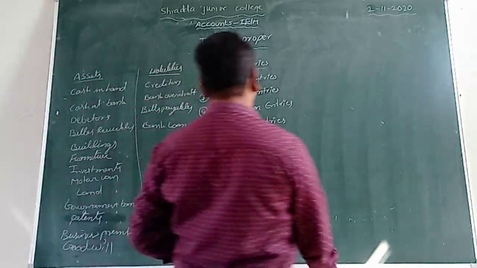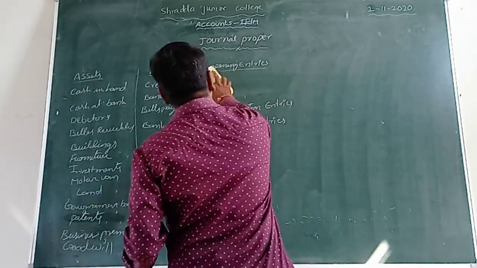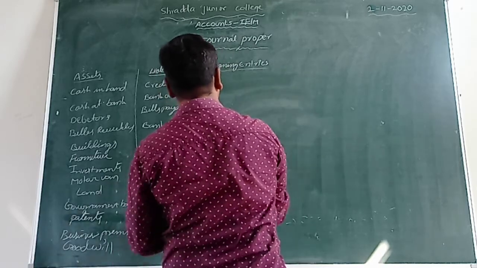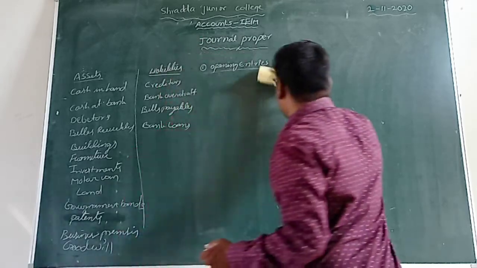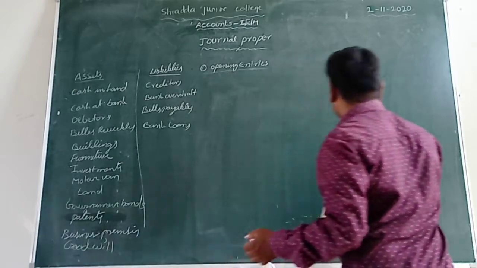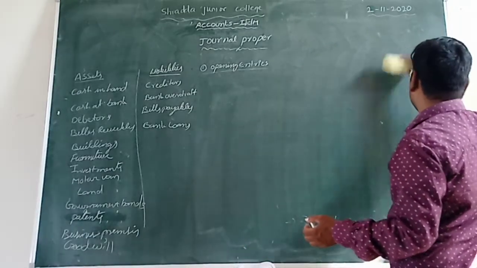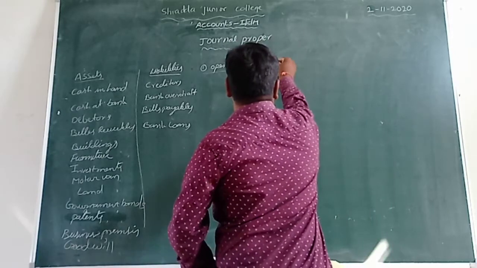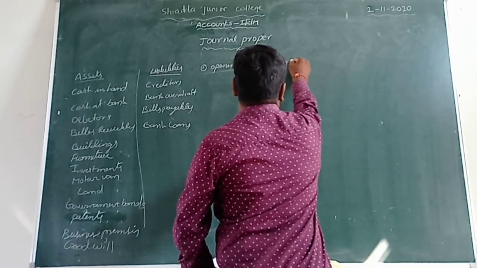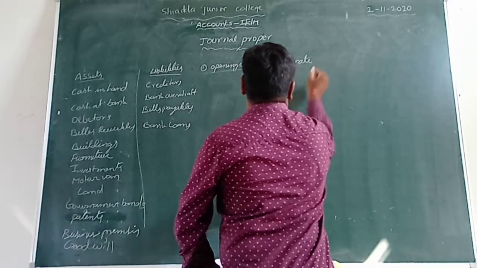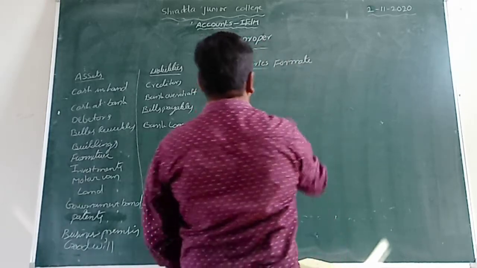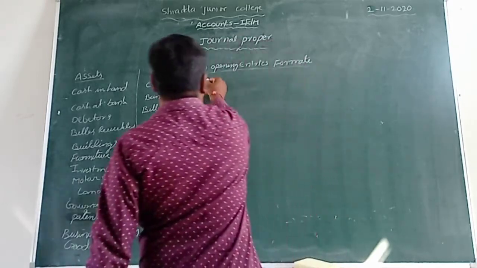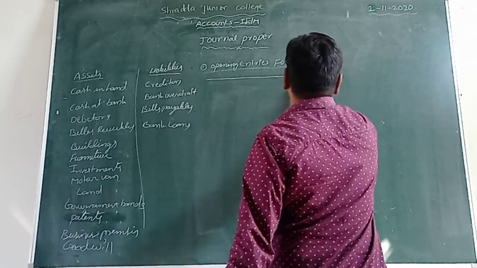Now I am taking the general proforma, we can take the opening entries. What we can take, students, here? Opening entries. What is the format of these opening entries? Let us see, students, all of you. I will take this type of format.